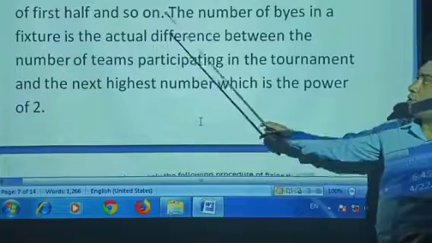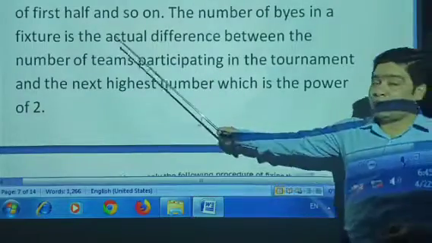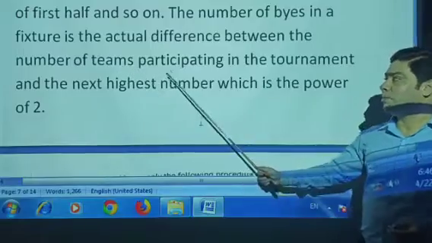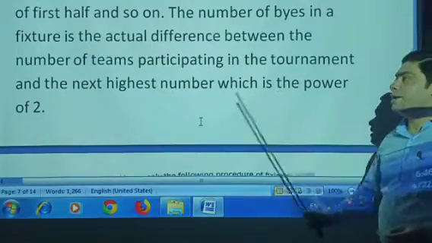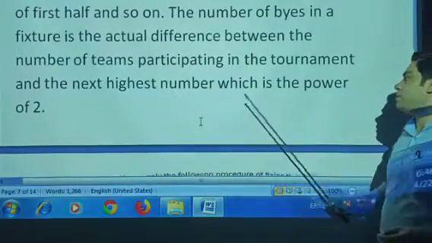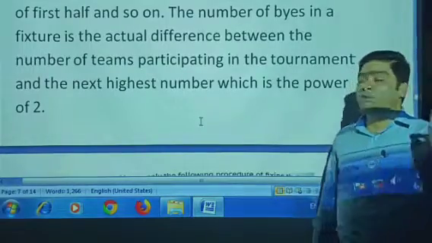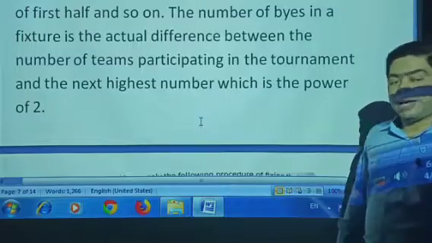Now, how to find out? The number of byes in a fixture is the actual difference between the number of teams participating in the tournament and the next highest number, which is a power of 2. Now, with one example, we understand how to give the byes and how to count the byes.